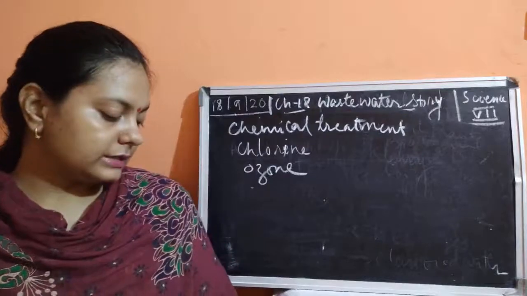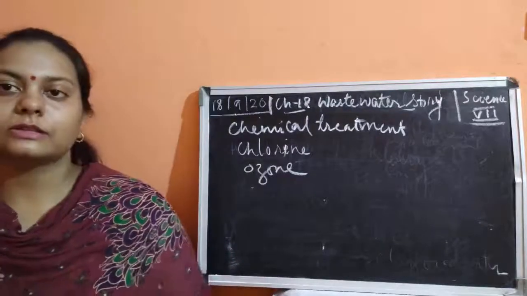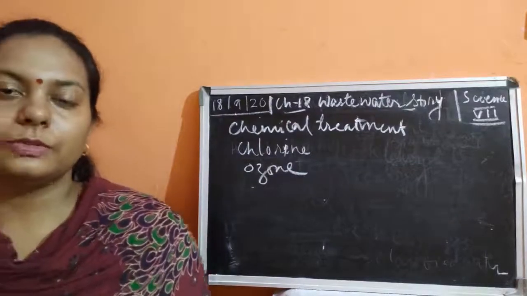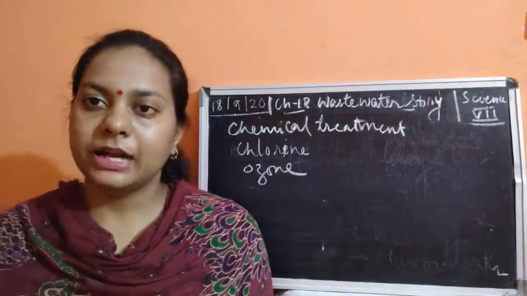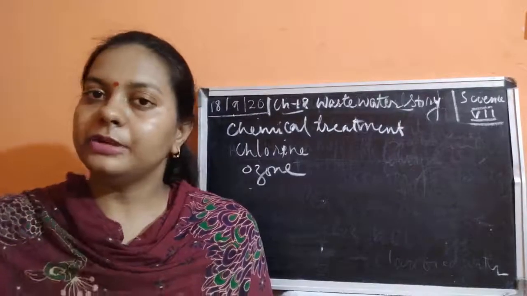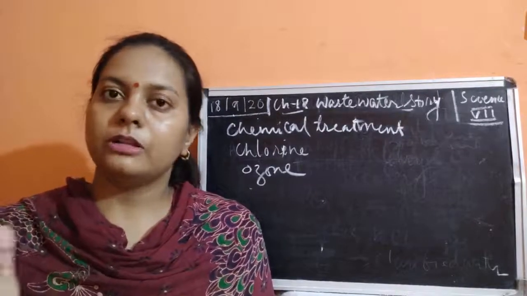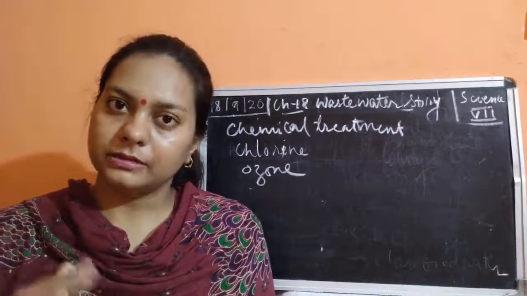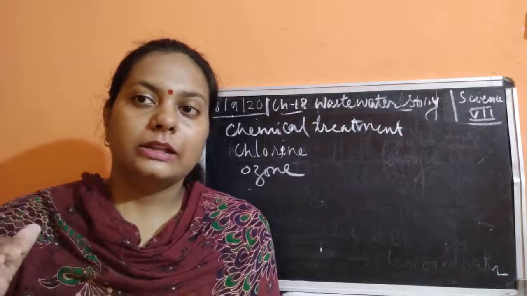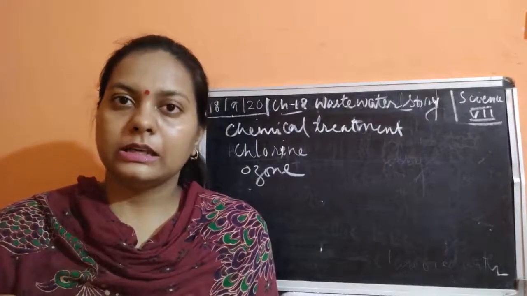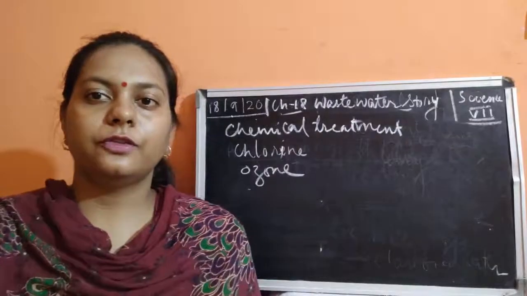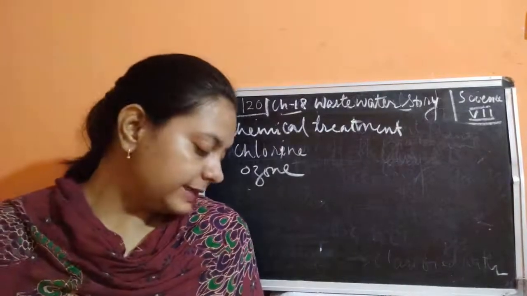So this is known as the grit and sand removal tank. This process is known as sedimentation and decantation. Sedimentation is being done, and the water above is said to be decanted water, because all the impurities have settled down, and the water present above is known as the decanted water.